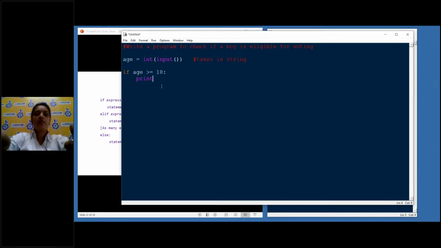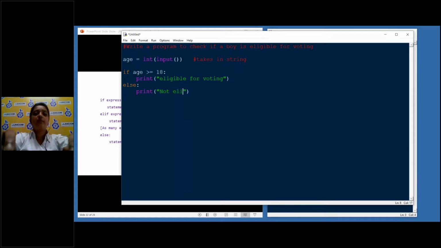So print: eligible for voting. Else, if I'm of smaller age, I would write not eligible.